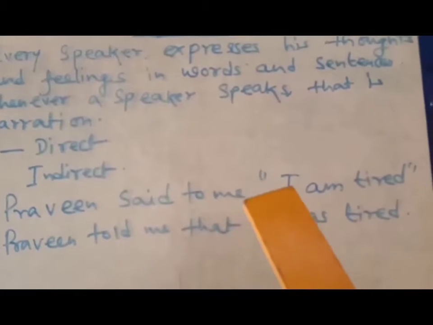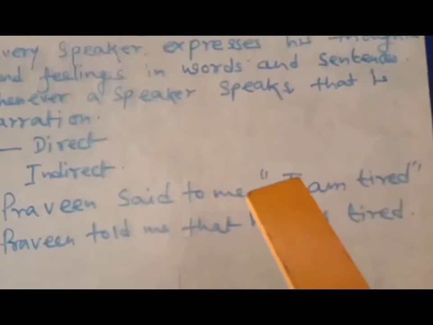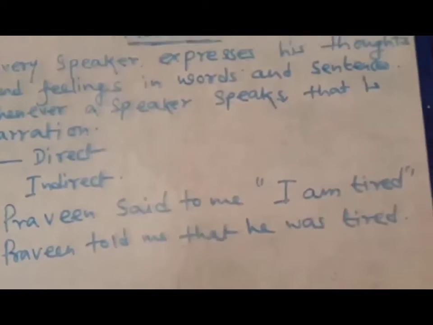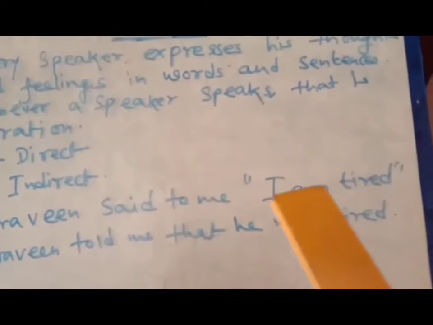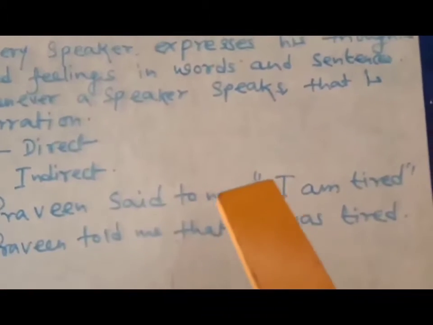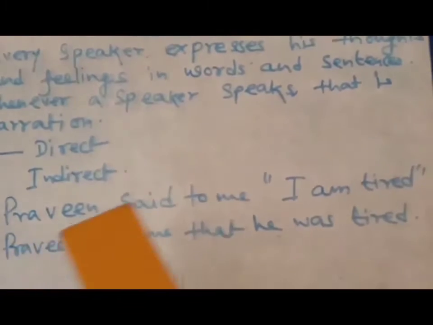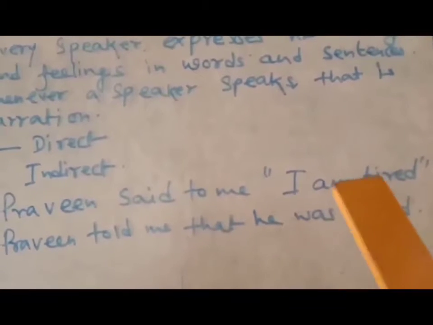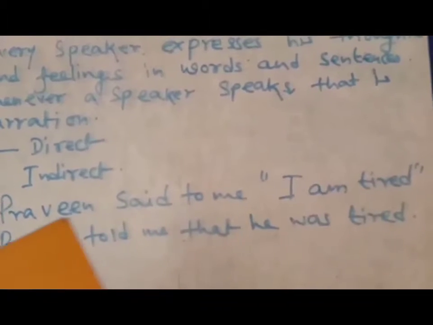You can see that what Praveen has told, the words are kept in the inverted commas. So inverted commas are pointing out that these words are told directly by Praveen. Clear? So the inverted comma symbolizes that it is direct speech. So Praveen said to me, what has he said? He said, I am tired. These words have been spoken by Praveen directly.